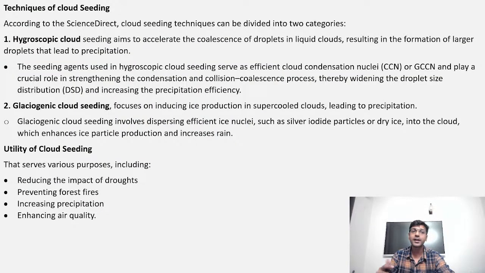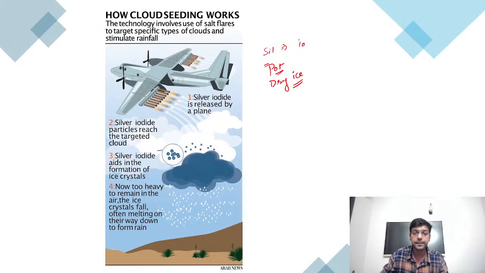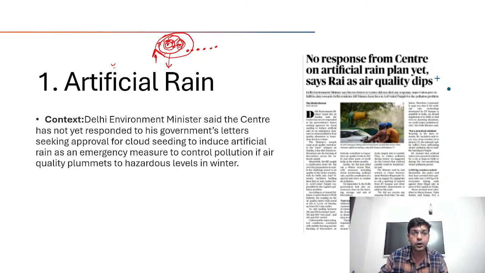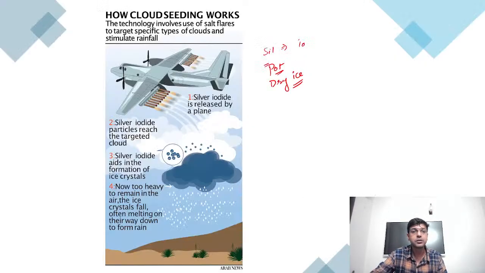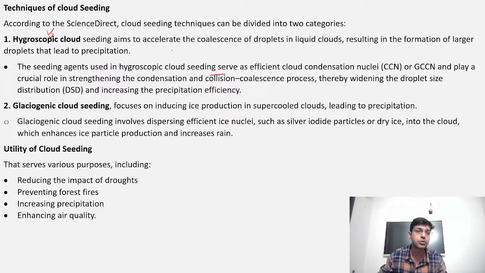Now we're going to see what type of techniques we generally use for cloud seeding. So there are two types of technique. The first one is hygroscopic cloud seeding, as we have discussed, that they are going to increase the coalescence, as we have seen here, that these two particles are colliding with each other and forming a bigger one. So this type of activity will be enhanced through this type of intervention, leading to huge rainfall. And the time period for this type of rainfall is generally 1.5 hours. Within 1.5 hours, we will be able to get the rain. So it is a very good technique.